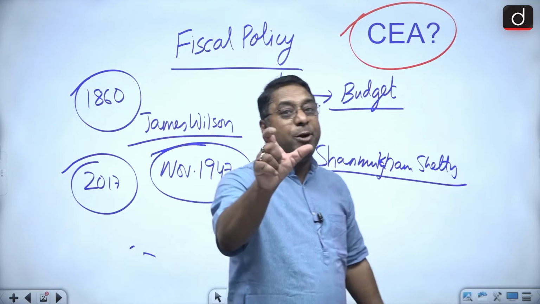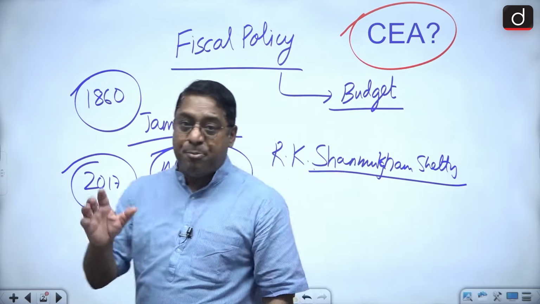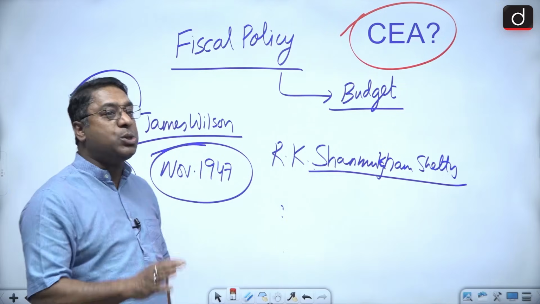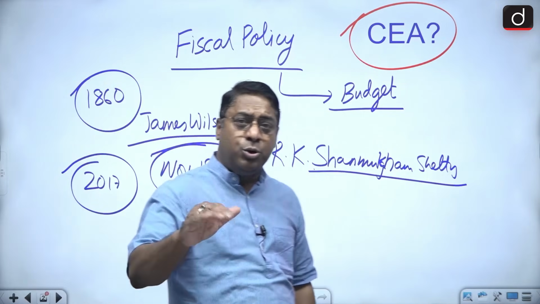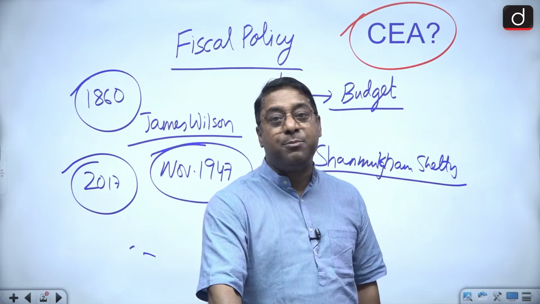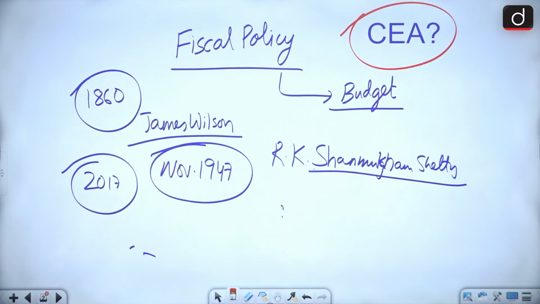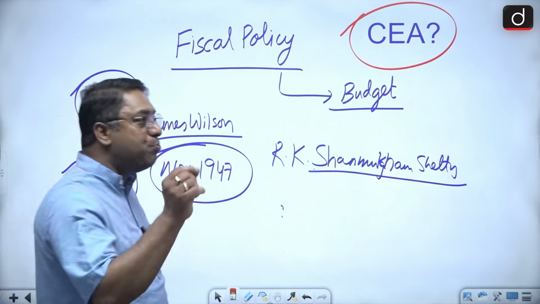The Department of Economic Affairs prepares all the documents related to the budget. Now, you should also know for your prelims how many departments are there in the finance ministry.